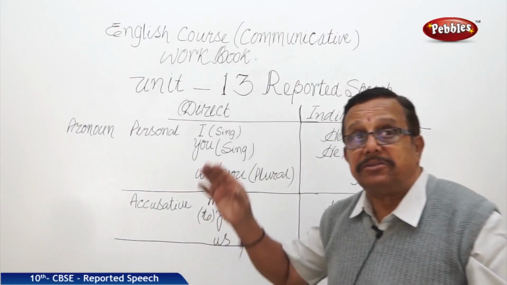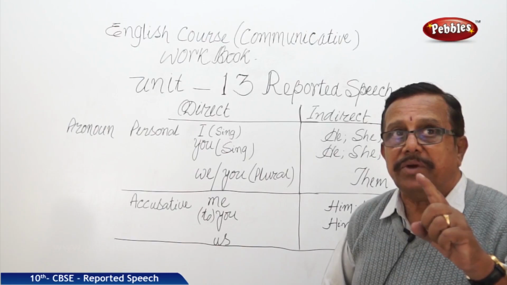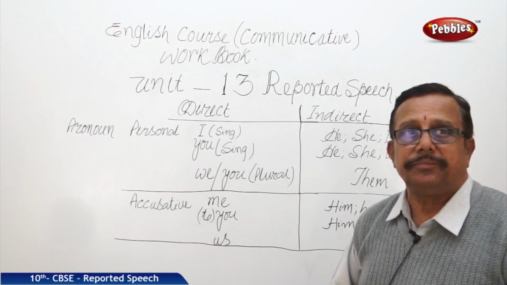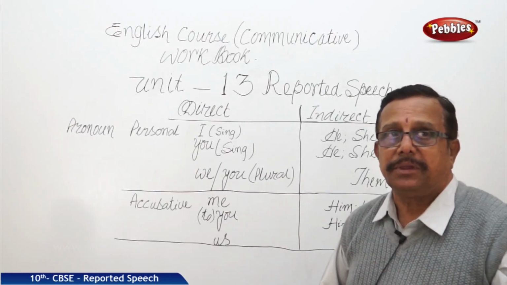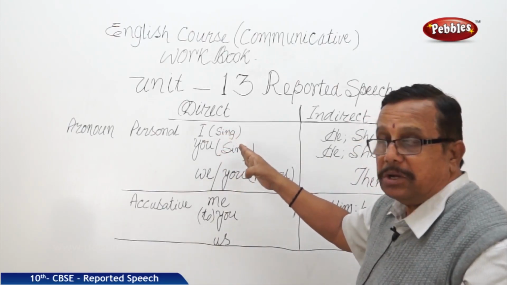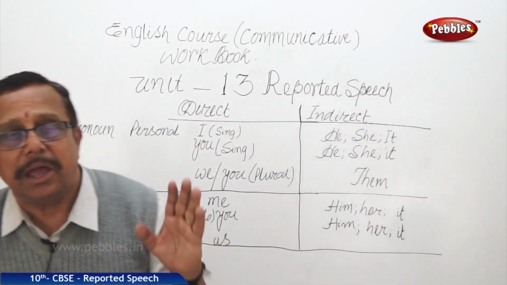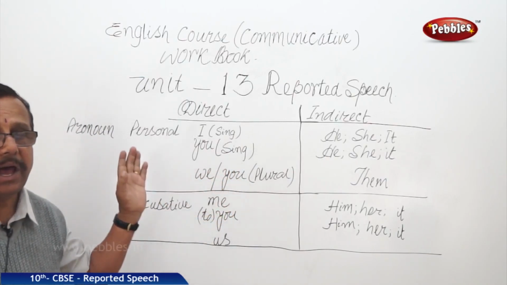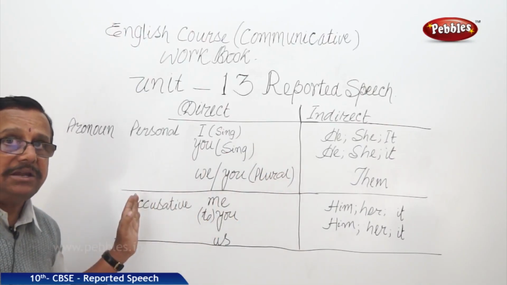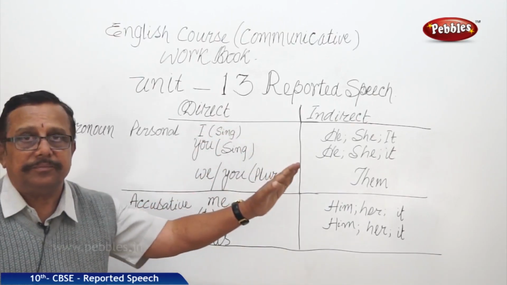So now, what is the personal pronoun? First person: I, singular; we, plural. Second person: you, singular; you, plural. Third person: he, she, it. When we take the first person and second person singular, it gets changed into the third person singular. I becomes he. If I is feminine gender, then she. If it is neither feminine nor masculine, it is it.